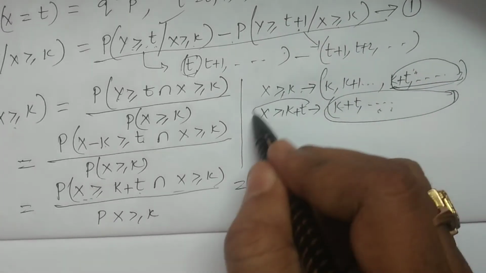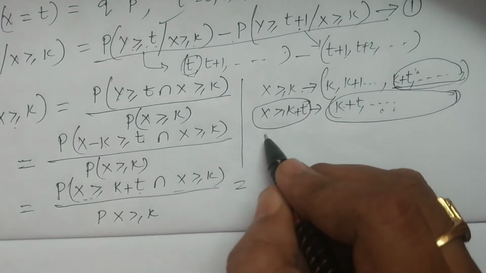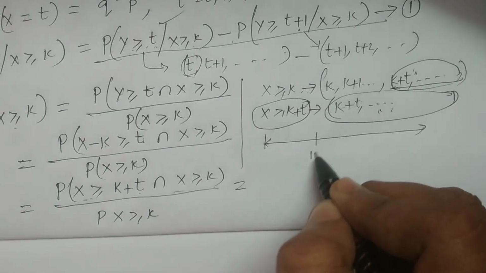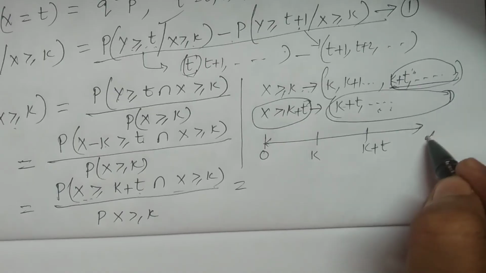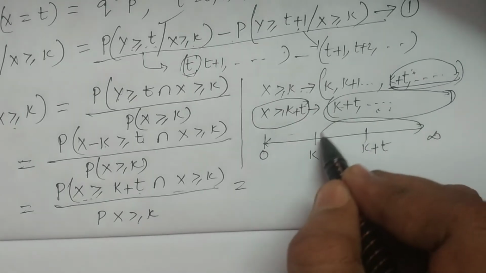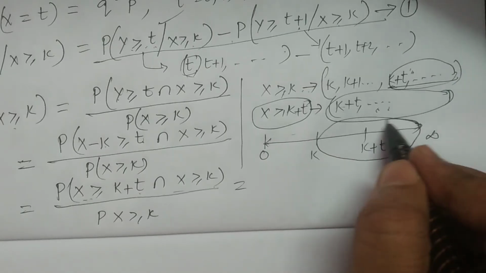You can also understand it in this fashion. This is k, and this is k plus t. For example, consider 0 to infinity. X greater than or equal to k means this is the set, and x greater than or equal to k plus t means this is the set.